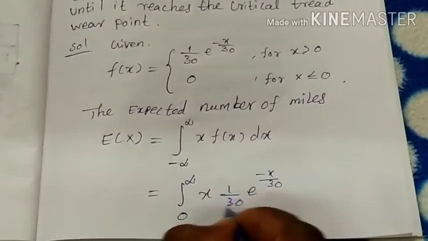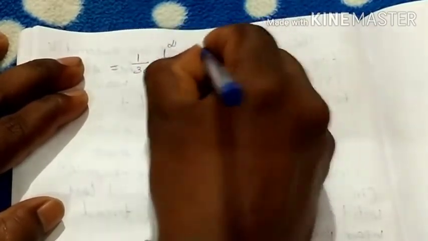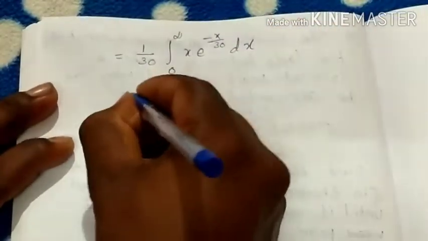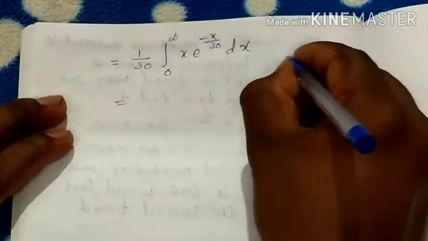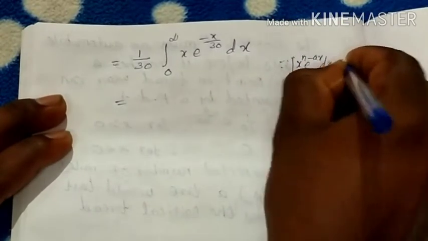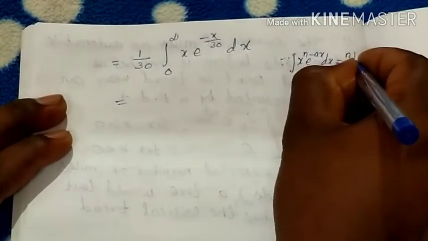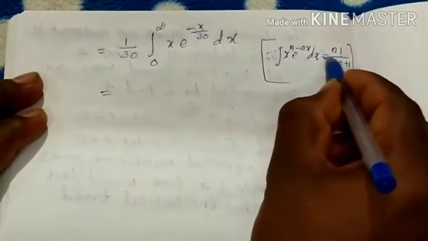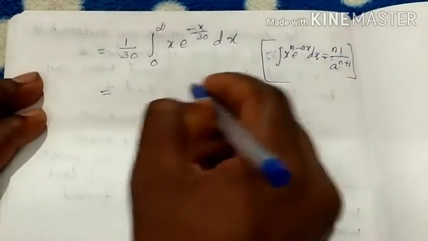The 1 by 30 is a constant, so take it outside. It equals 1 by 30 times the integral from 0 to infinity of x into e power minus x by 30 into dx. The formula: the integral of x power n e power minus ax into dx equals n factorial divided by a power n plus 1.